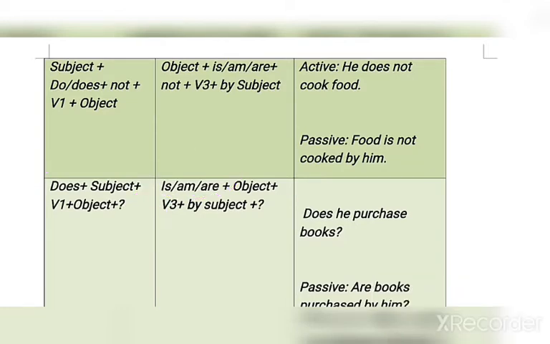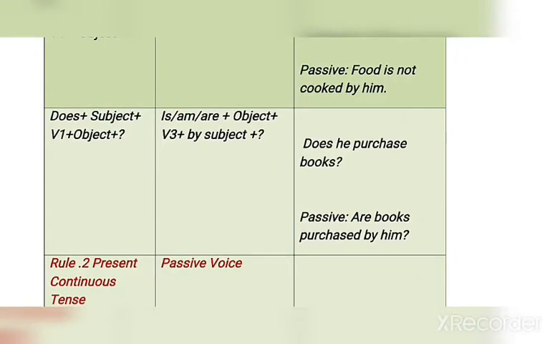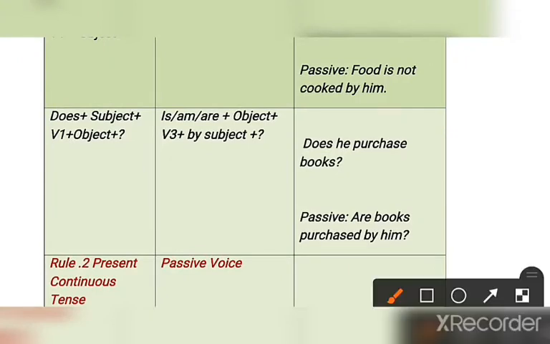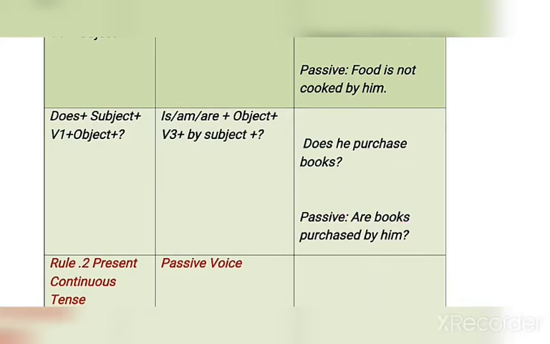See here, does he purchase books? Okay, does he purchase books? Here the answer will be, are books purchased by him. So "are" will be used because here books is plural, and after that, for purchase, the third form is purchased. Okay, so I hope simple present is clear.